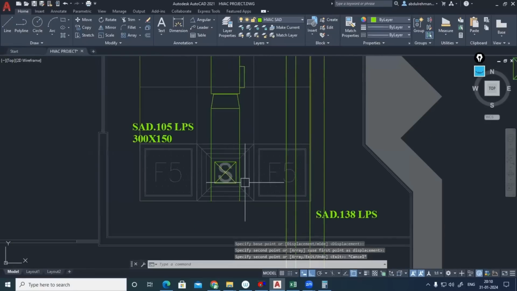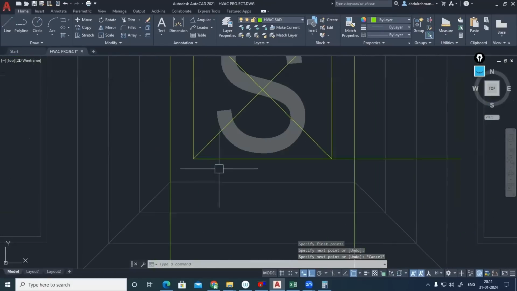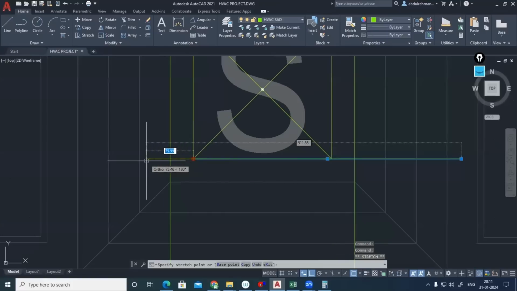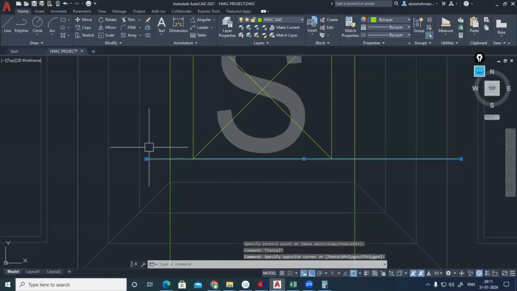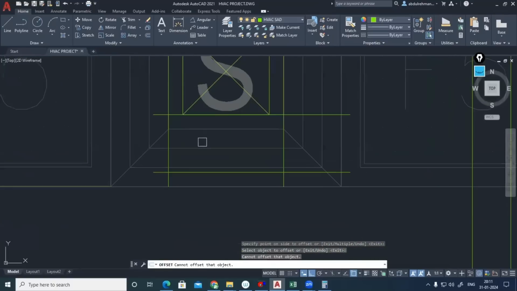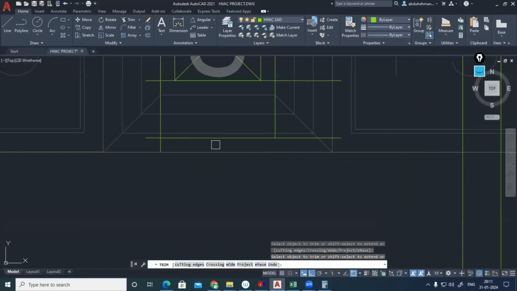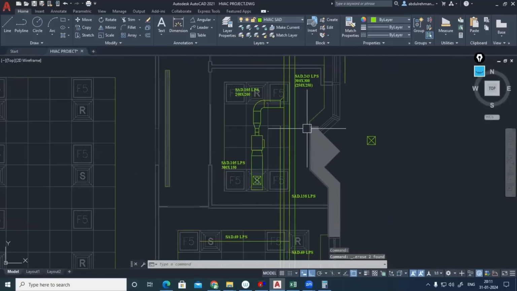So this will be representing the drop. Now after making your rigid connection, you have to extend this into minimum 150 mm. 150 under 6 inches. You can extend up to 12 inches. TR double enter this one, this one, this one, this one. Okay. Now all this till you can. So that's our VAV connection. Fine.